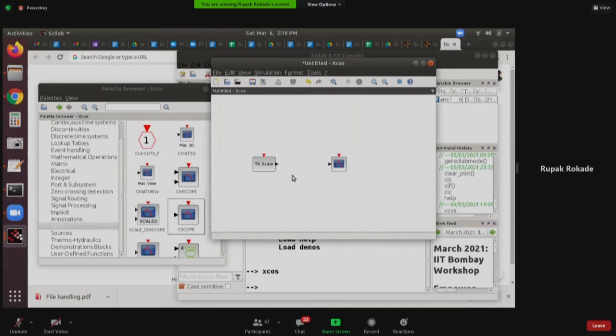One is a data port, which is black in color, and the other is the red color port, which is essentially the event generator. Yes, so there are two types of ports. Black port denotes the data port, and red port denotes the event port. Event as in, essentially you can think of it as a time scale. Okay, not literally, but just to get yourself familiarized with the behavior.